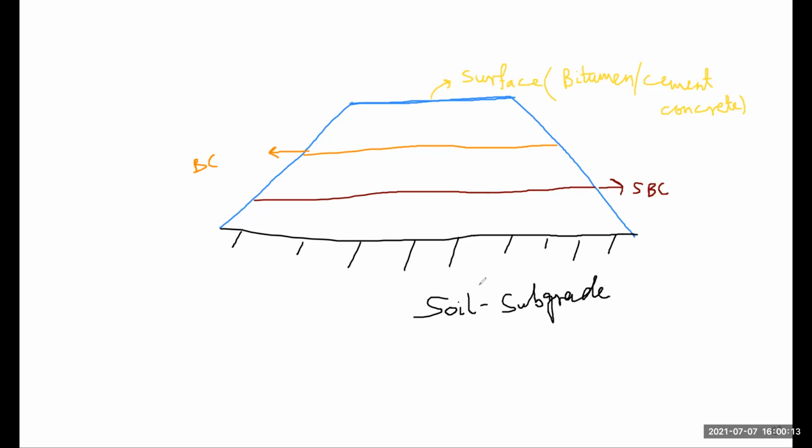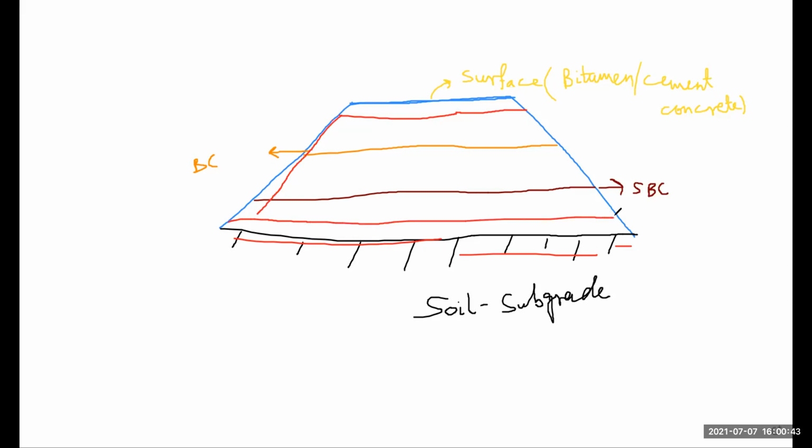So basically this is the portion of your soil. In this portion generally your soil is present; on the soil subgrade only soil is present. After the surface course, up to this depth you have your bituminous or cement concrete layer. Below this, up to this layer, our soil is present.